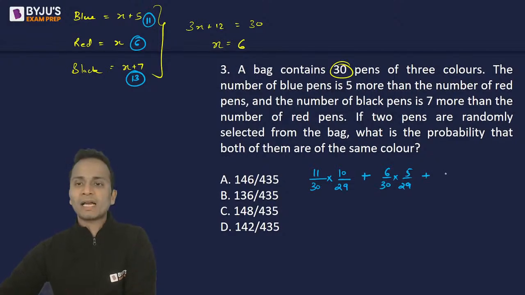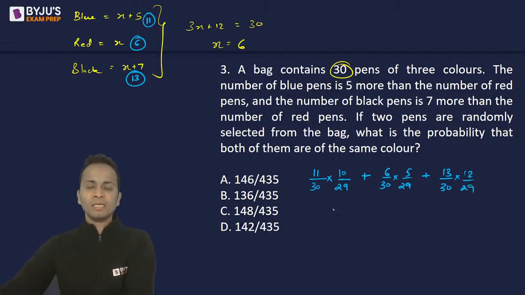And then both are of black color, it will be 13 upon 30 multiplied by 12 upon 29. Okay. Now denominator 30 into 29 is the same, so I'll write it as it is. 30 into 29 is 870. In the numerator, it is 110 plus 30 is 140 plus 156, that is 296. So 296 is in the numerator.